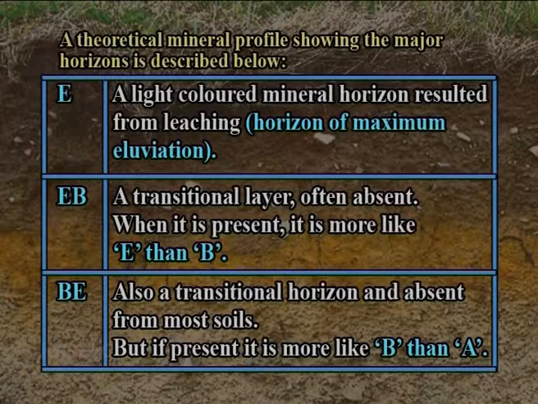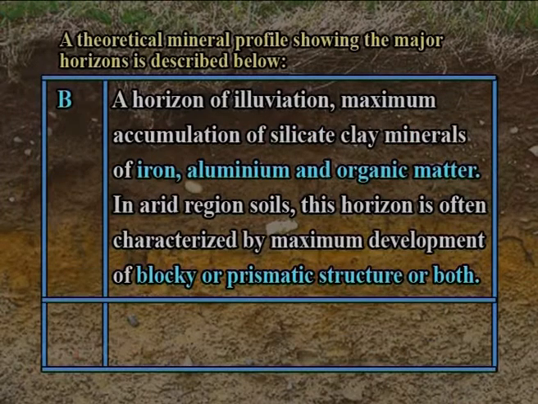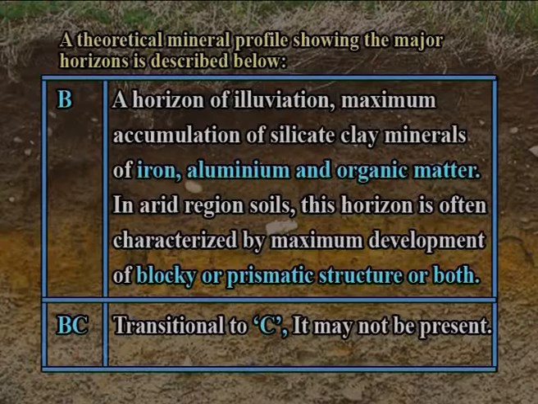Also a transitional horizon and absent from most soils, but if present it is more like B than E. B. A horizon of illuviation, maximum accumulation of silicate clay minerals, iron, aluminum and organic matter. In arid region soils, this horizon is often characterized by maximum development of blocky or prismatic structure or both. BC. Transitional to C. It may not be present.